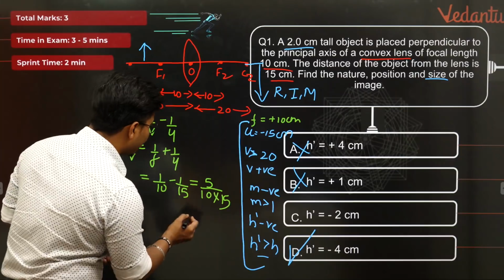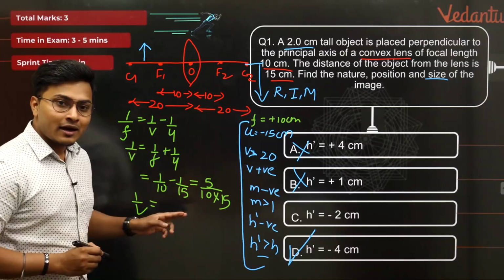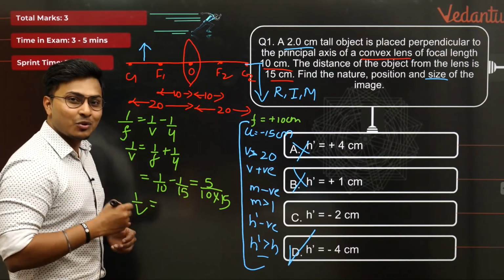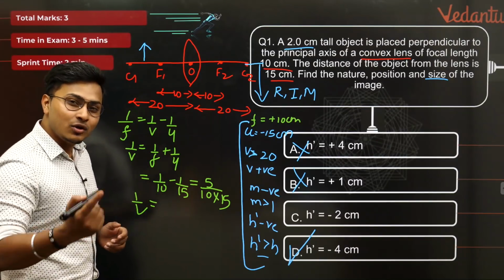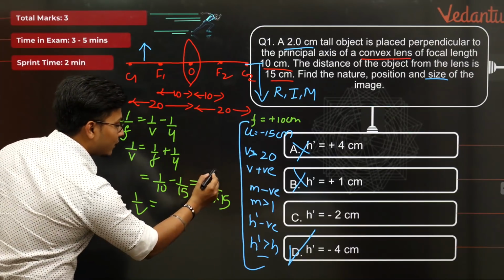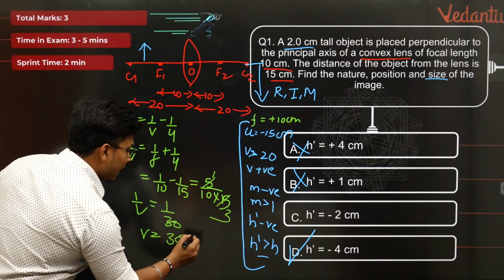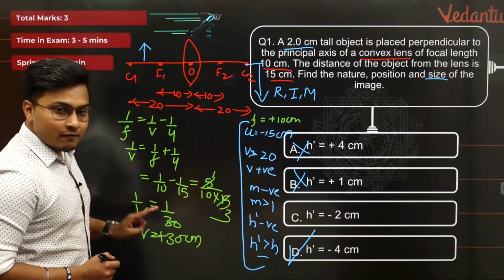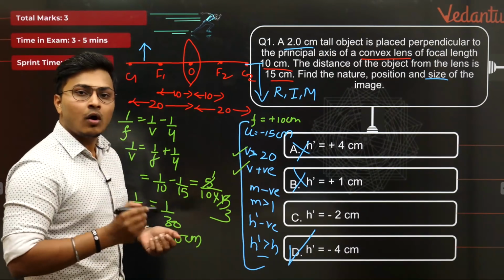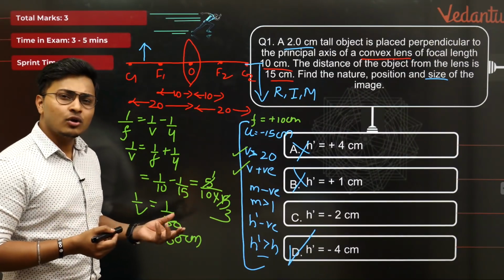You can very clearly see I'm going to get a positive value because in the entire equation there is no negative sign. And my dear students, do not get confused here. The LCM part, because I take LCM by cross multiplication. तो मेरा थोड़ा अलग है. I found this easy. If you do LCM in a different way, go ahead and do it. No one is stopping you. ठीक है? Okay. So 5 1s are 5, 3s are 15. So I'm getting 1 by 30. So my v is equal to 30 centimeter and definitely it's a positive value. I needed a value for v greater than 20. Got it? Positive value. Got it. The answer is correct. I have no issues about that. It's correct. I don't even have to look at it twice.